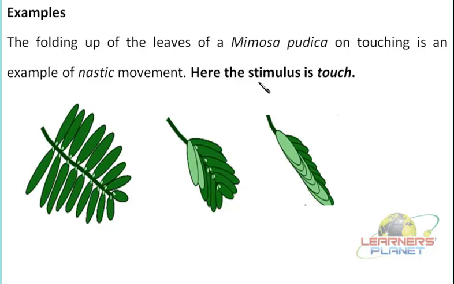So in this case, the stimulus is the touch, and the movement is independent of the part of the plant where it has been touched, so it is known as a non-directional movement. And all the non-directional movements are known as what? The Nastic movement.